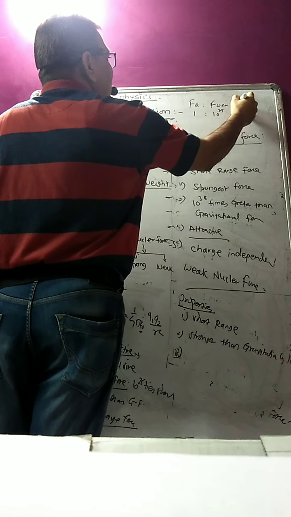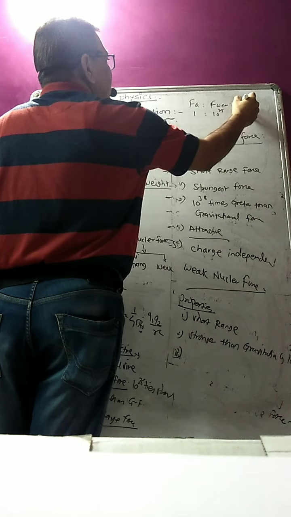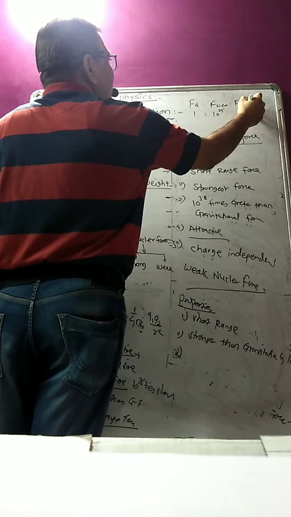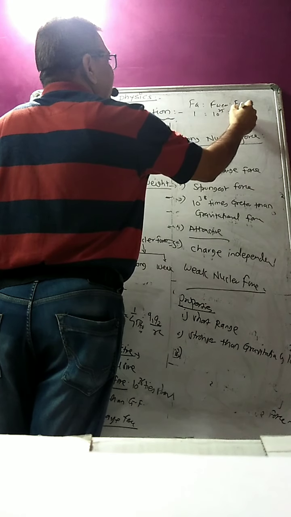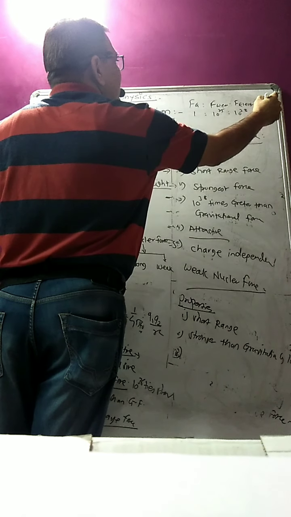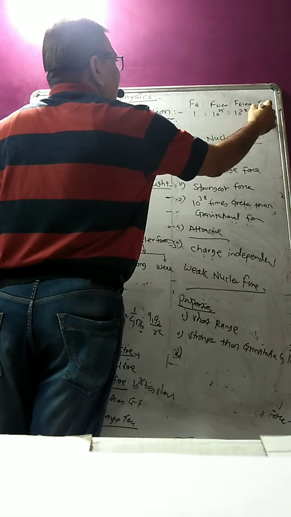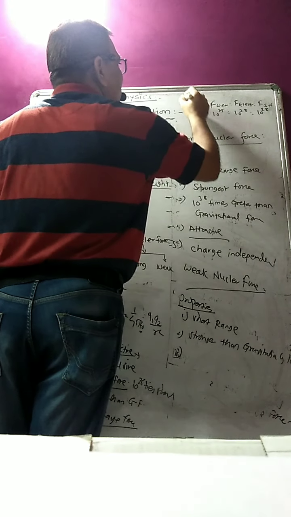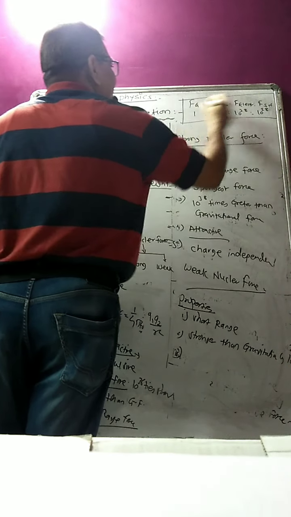Then the electromagnetic or electrostatic force, which will be 10 raised to 36 times stronger. And last but not least, the strong nuclear force, which is 10 raised to 38 times stronger than the gravitational force.